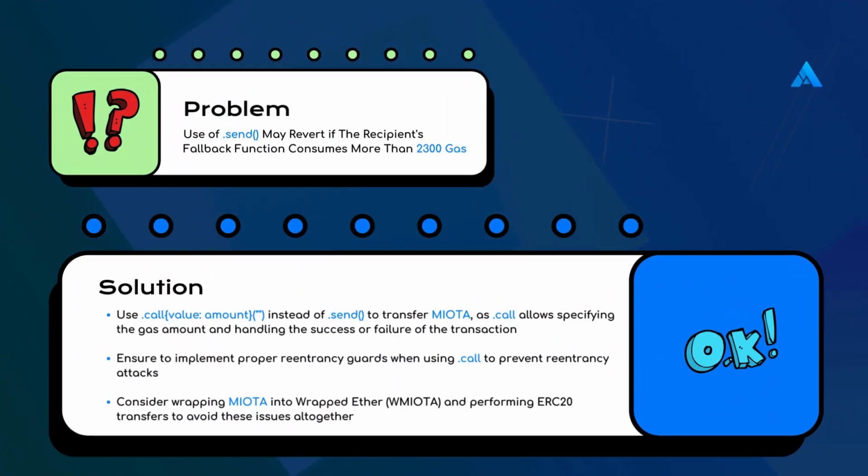Use of send may revert if the recipient's fallback function consumes more than 2,300 gas. Use call value amount instead of send to transfer IOTA, as call allows specifying the gas amount and handling the success or failure of the transaction. Ensure to implement proper re-entrancy guards when using call to prevent re-entrancy attacks. Consider wrapping IOTA into wrapped IOTA, or WMIOTA, and performing ERC-20 transfers to avoid these issues altogether.